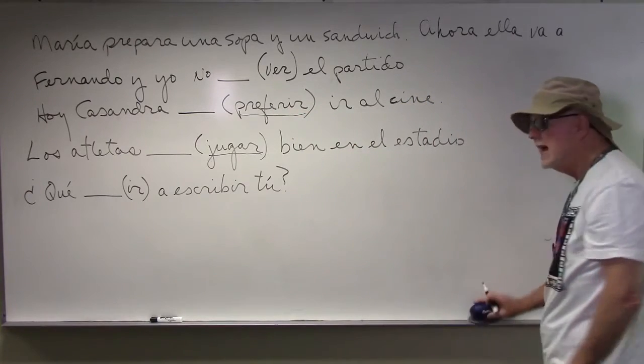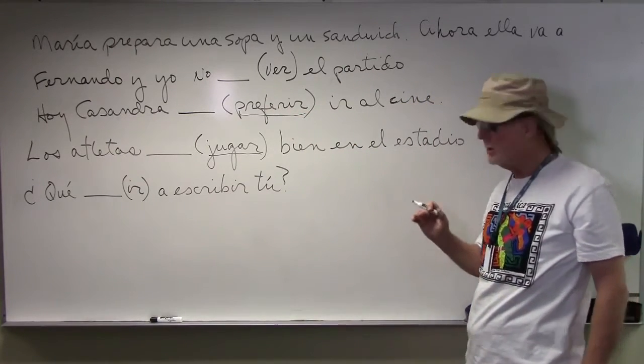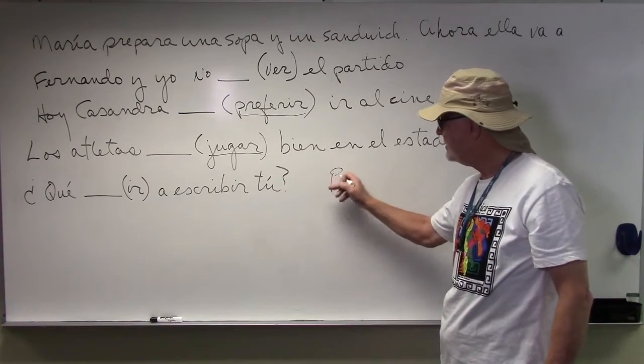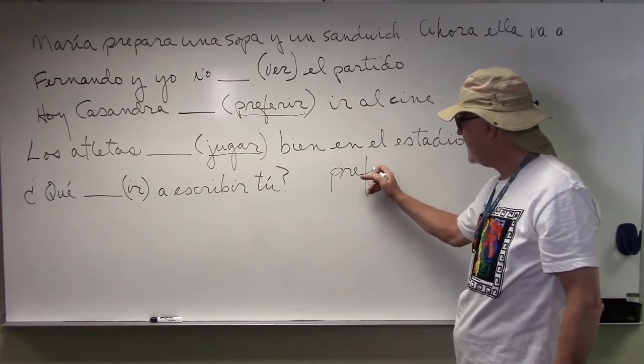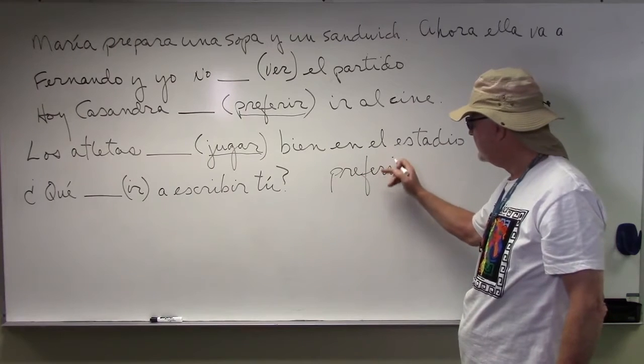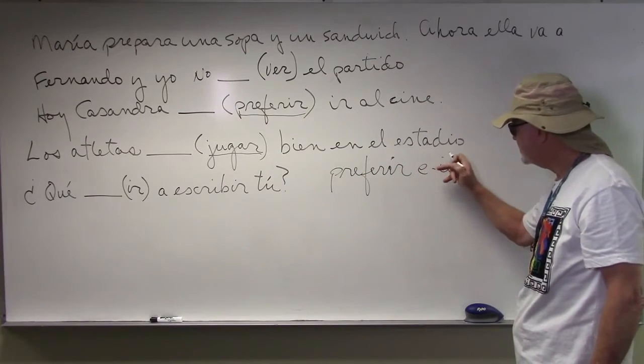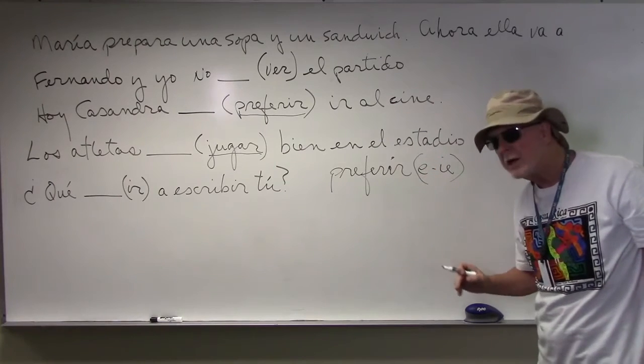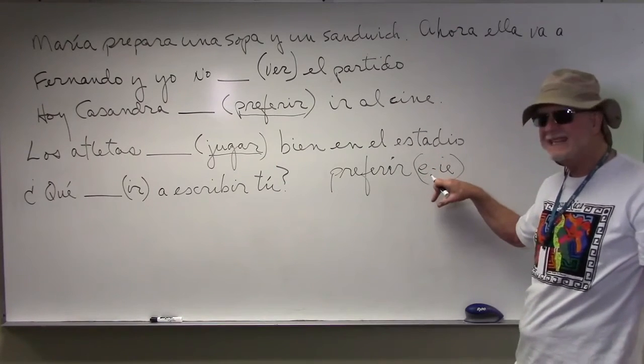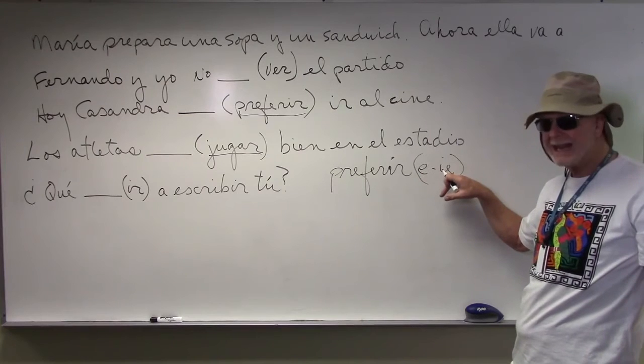You'll notice in your text in 4.2 that preferir is an E to I-E change. And usually, if you look at your vocabulary list, in parentheses next to it, you'll see E to I-E.